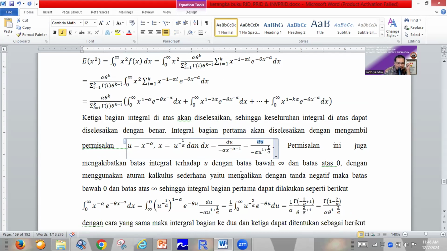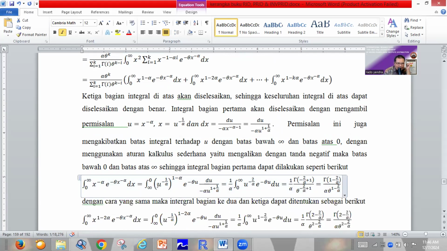We try to solve the first integral, so be careful with the limits of integration. When we use the operator dx, we integrate from 0 until infinity. But if we use the d nu operator, the limit is from infinity to 0.